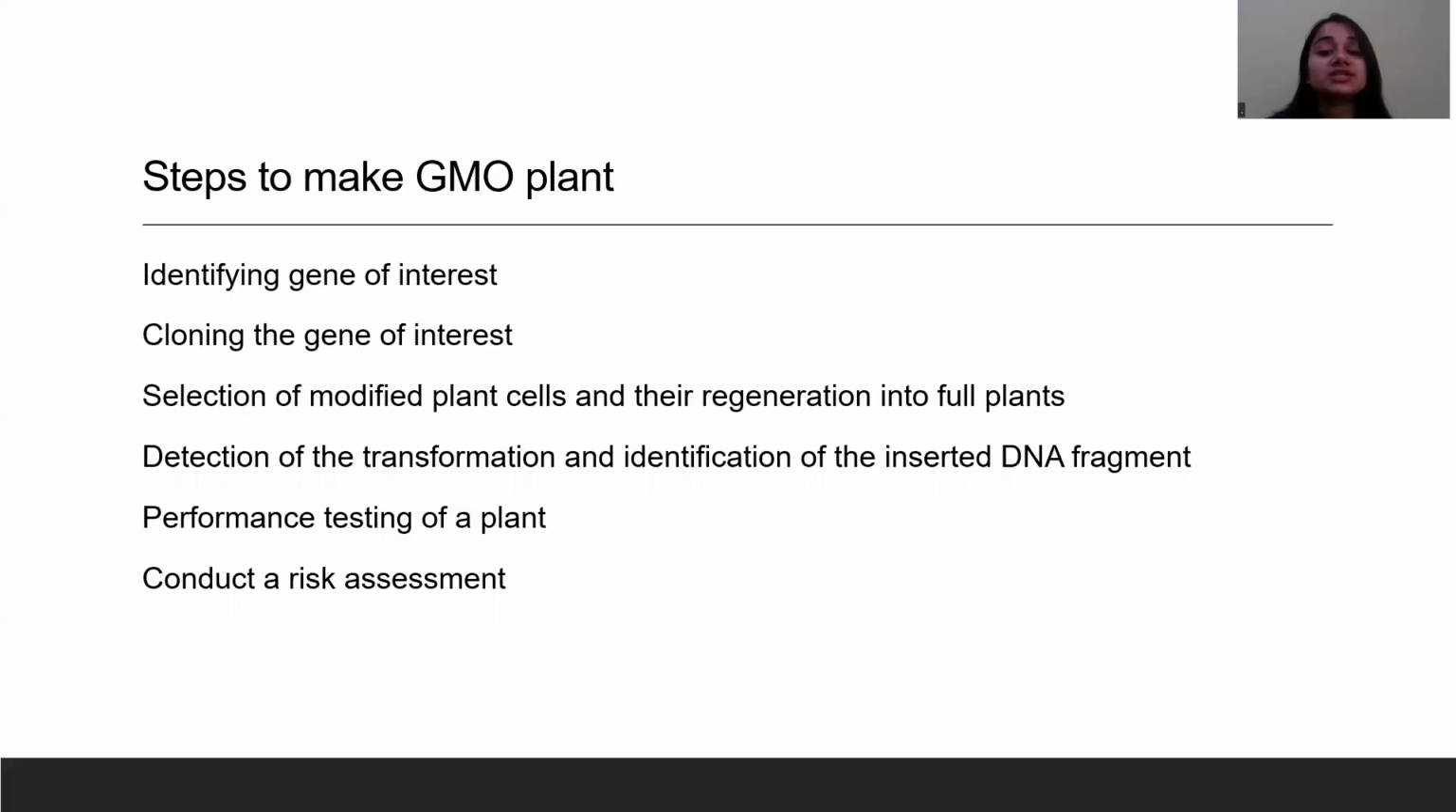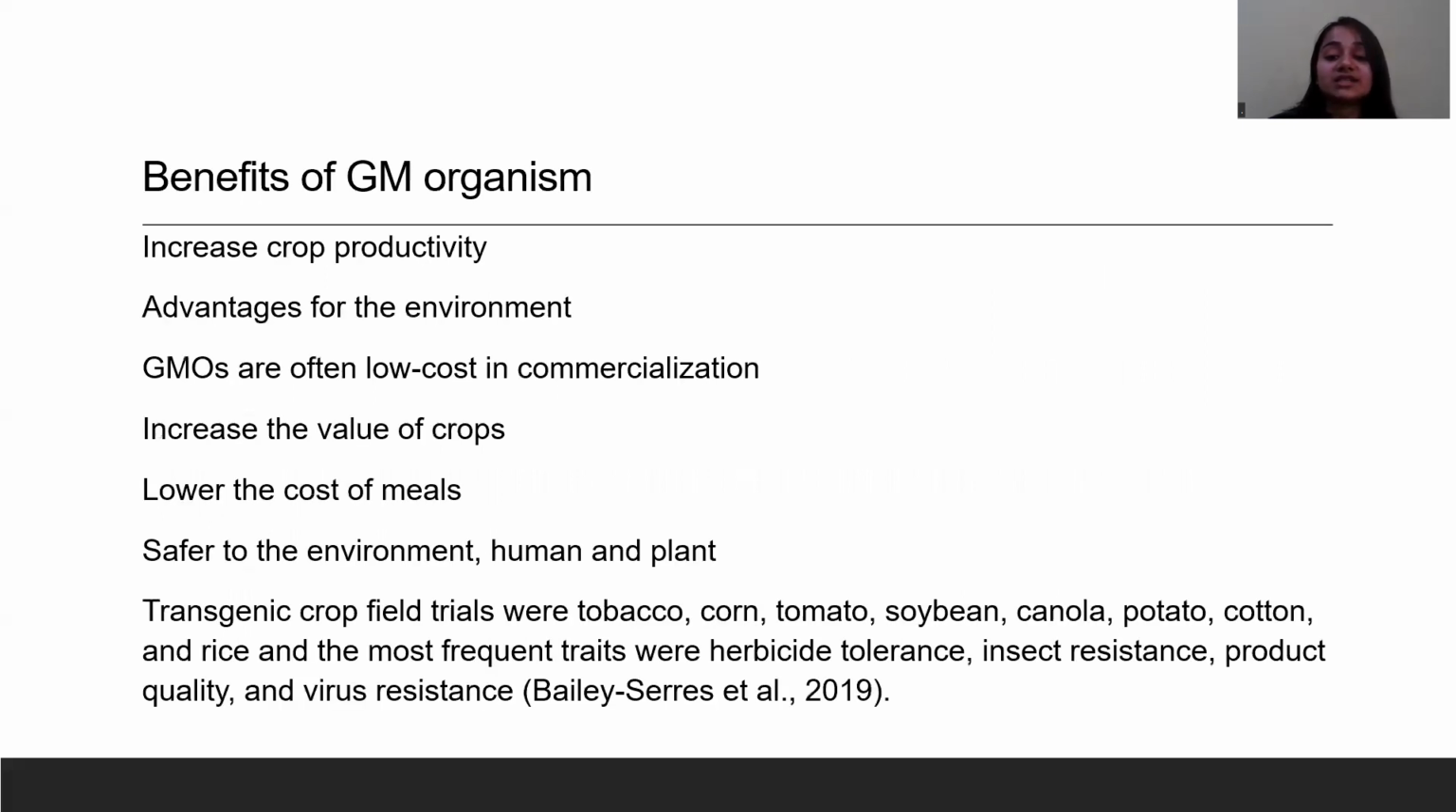Talking about the steps to make GMO plants, they involve a series of complex steps clearly mentioned by the author. The production initiation does become costly. At first, we need to identify the gene of desired interest, then clone the gene of interest, plant transformation, and insertion of the gene into a transfer vector. The selection of modified plant cells and regeneration into a full plant, detection of the transformation and identification of the inserted DNA fragment by PCR. At last, the modified plant is tested to assess the risks.